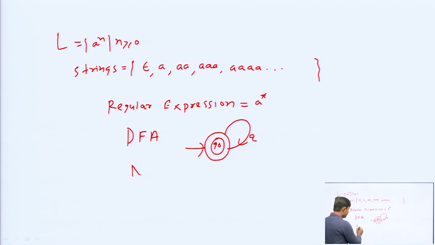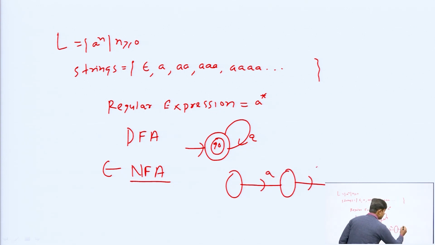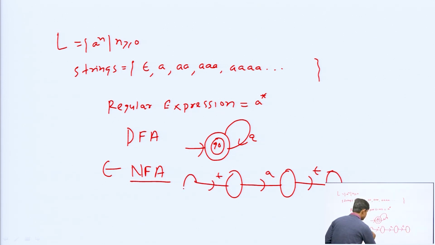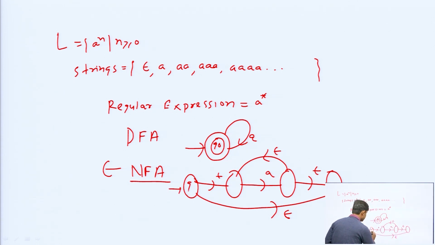Also, we can design an NFA for this, epsilon NFA for A star. Here we can design this is A, this is epsilon, and this is epsilon, and this is epsilon, and this is epsilon. You can say this is the initial state Q0, then Q1, Q2, and Q3 is the final state.